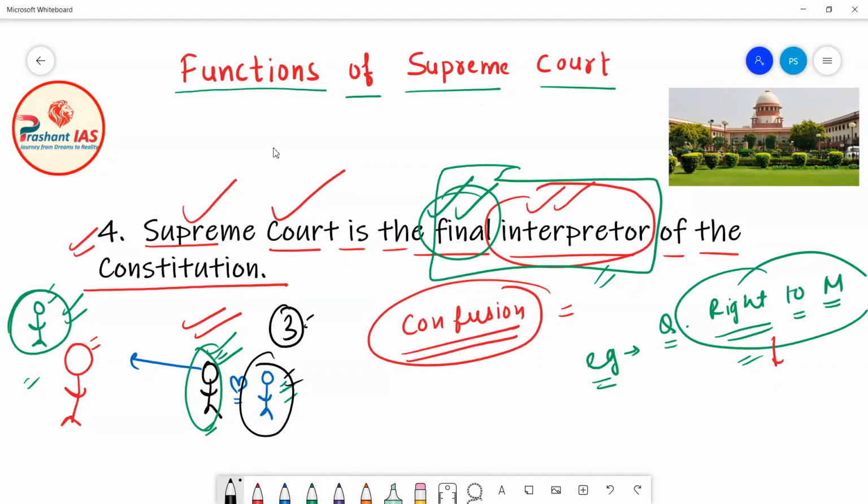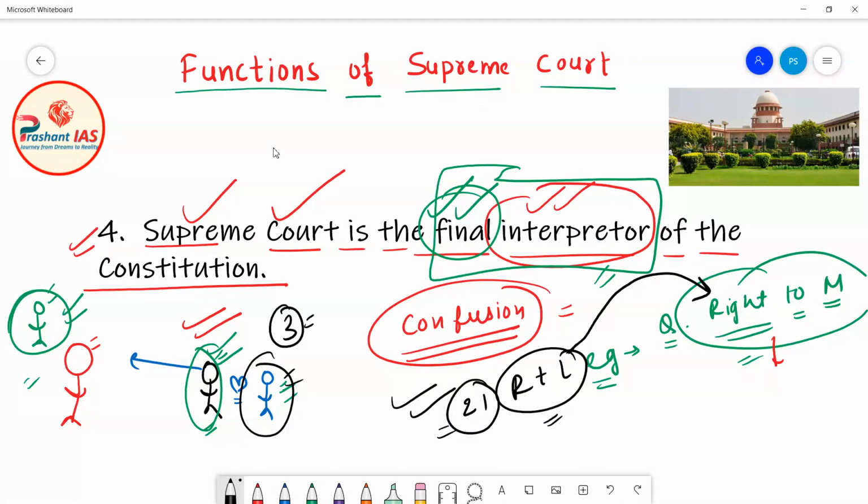So if you are not getting married to the partner of your choice, then your life can be exploited and ruined. The Supreme Court said that Article 21 gives the right to life. So the right to life also means the right to get married to the partner of our choice. If you want to live a dignified, decent life, then it is a must that you get married to the partner of your choice. So the right to get married to the partner of your choice is a fundamental right given in Article 21 of the Indian Constitution.